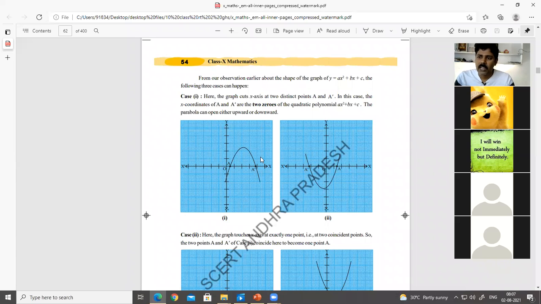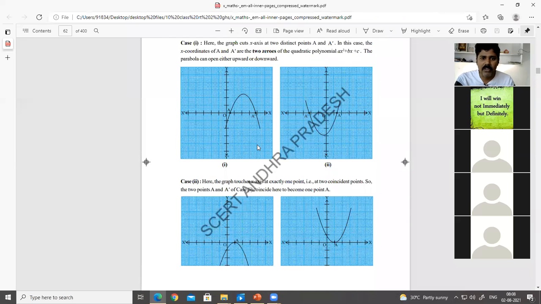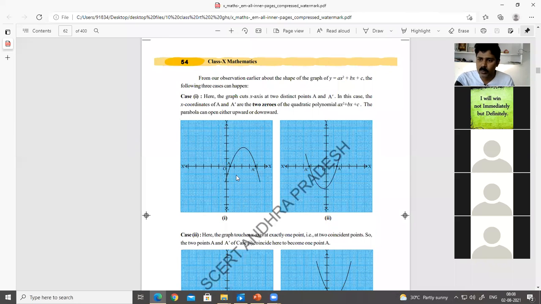In any quadratic polynomial, whatever the examination, the only chances will be these three cases. That means whatever graph you draw will be any one of these three cases. In the first case, as your friend Harshit explained, we have two zeros. The parabola will be either upward or downward.